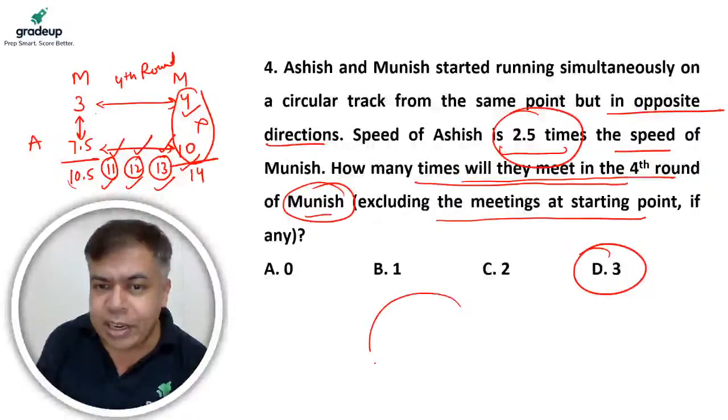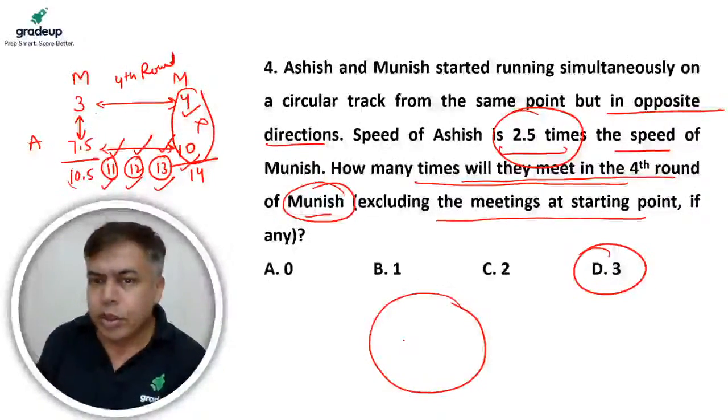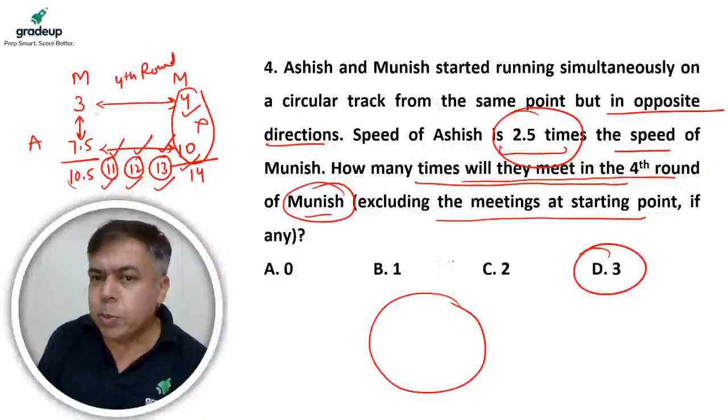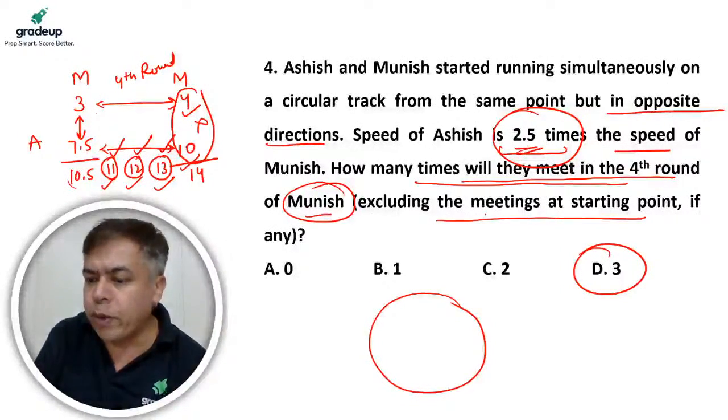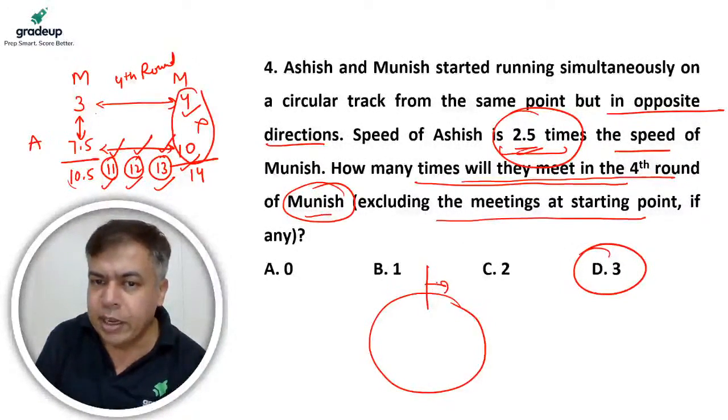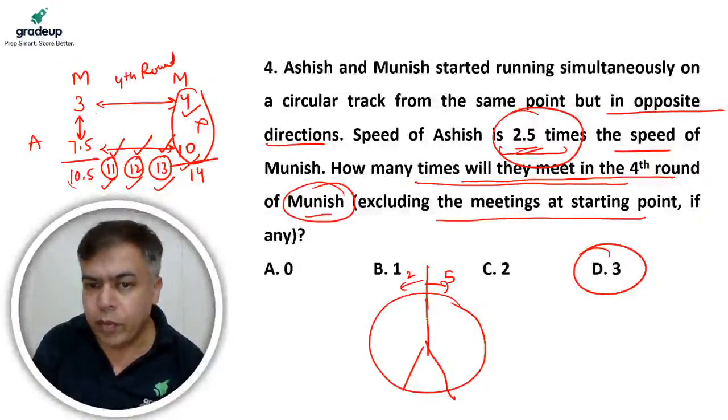I made that entire graph. Okay? Right? So here, if the speed ratio is 5:2, 2.5 is 5:2. Right? 5:2. So there will be 7 meetings in all. Right? 7 meetings. So it is something like this. Okay, 1, 2, 3.